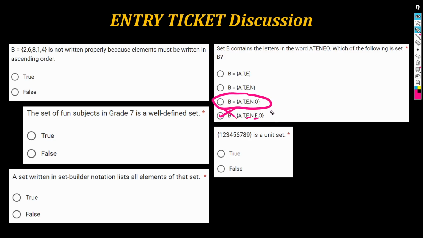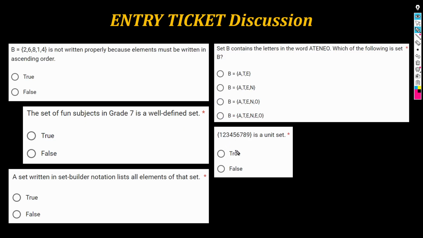Ateno. Okay? Understood na yun. In fact, if you think about it, that is also the set that contains the letters of the word annotate. Dami na ulit na letters doon. Pero when you write it in roster form, you do not write the same element more than once. Because elements are distinct.